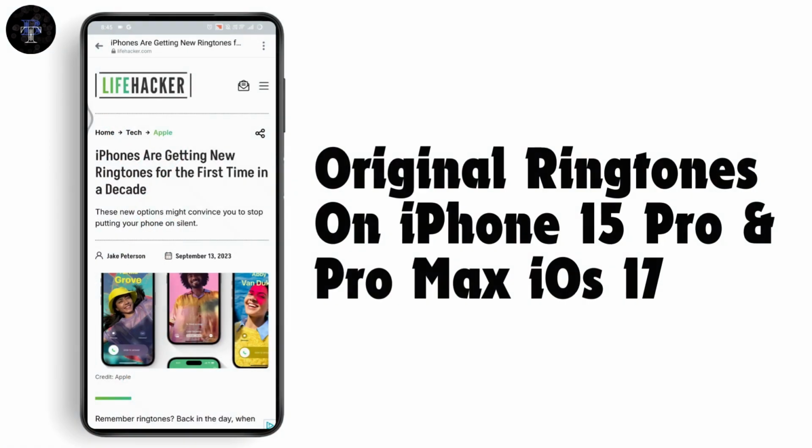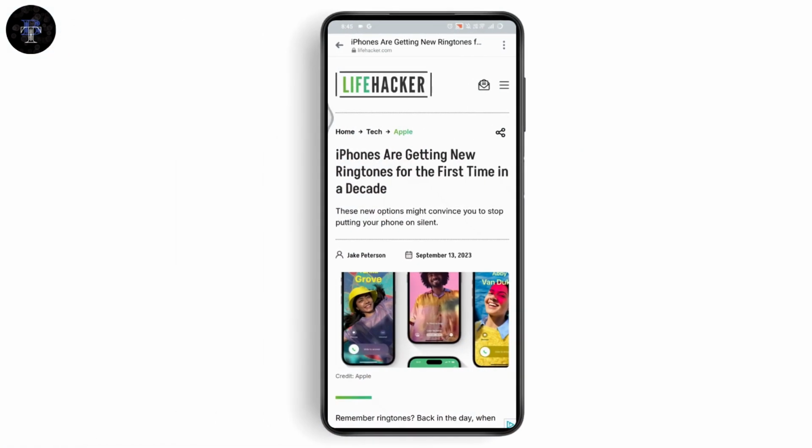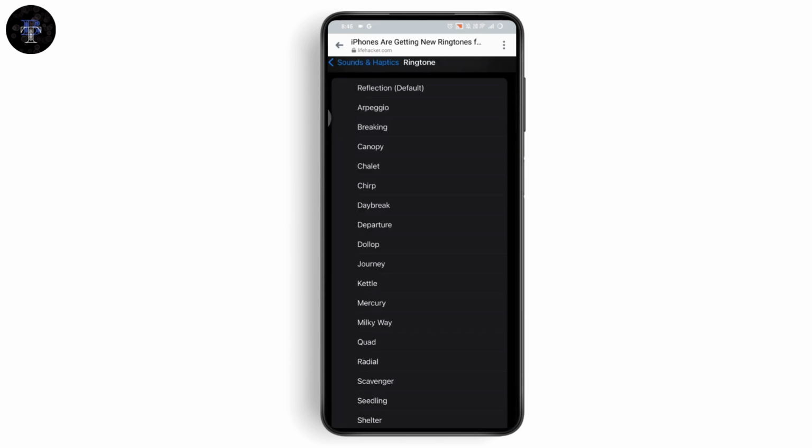Original ringtones on iPhone 15 Pro and Pro Max, iOS 17. So if you want to get the original ringtones on your iPhone 15 Pro or Pro Max, then here are the steps. You need to simply take your iPhone and then open up your settings.